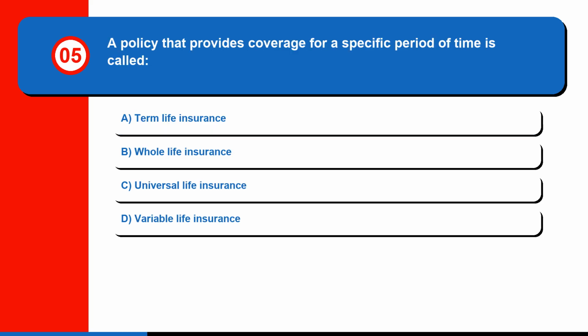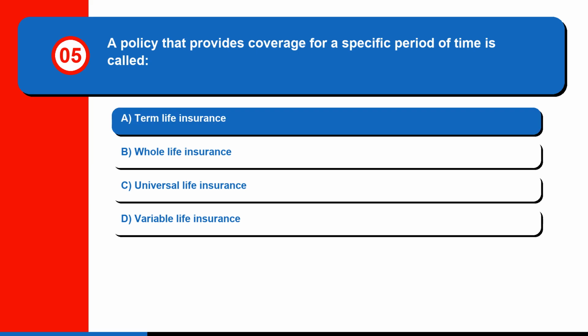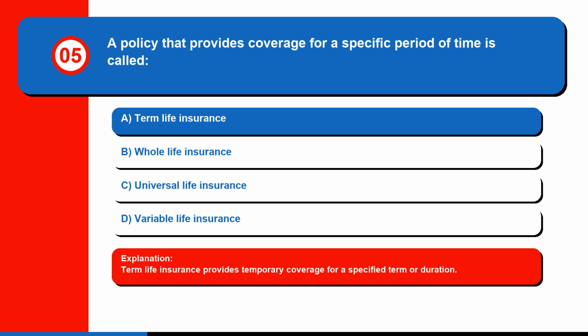Question 5. A policy that provides coverage for a specific period of time is called: A. term life insurance, B. whole life insurance, C. universal life insurance, or D. variable life insurance. The correct answer is A, term life insurance. Term life insurance provides temporary coverage for a specified term or duration.